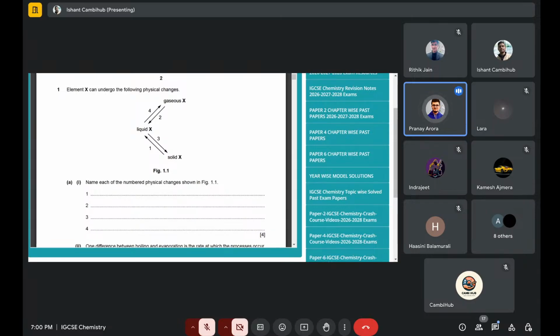Everything is same. It's just that they have created duplicates of a paper. Not exact duplicates, but yes, they have changed the questions and created a paper of the same level, or sometimes it can be easier or higher. So you should practice all the variants, all of the variants really.